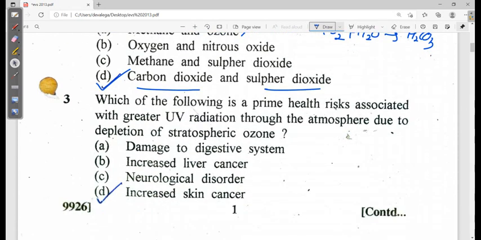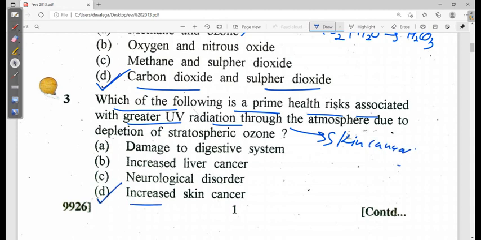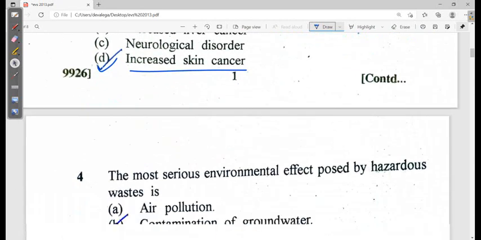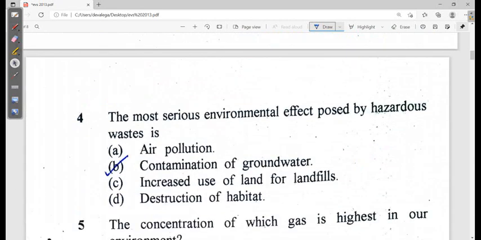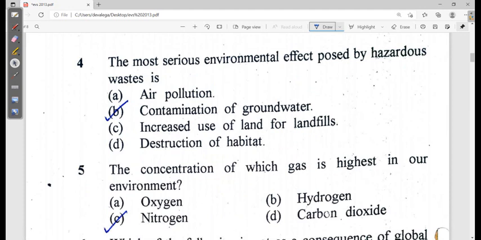Number 3, which of the following is a prime health risk associated with greater UV radiation? Skin cancer, I already told you, skin cancer. Okay, and you know option D is skin cancer. So this question paper is looking much easier than the question paper which I explained in the last lecture. So this happens actually, right? Sometimes you may have very easy questions, sometimes you have tricky questions.